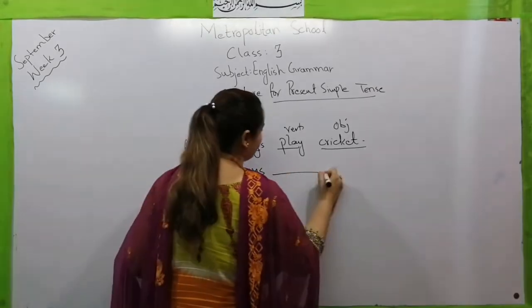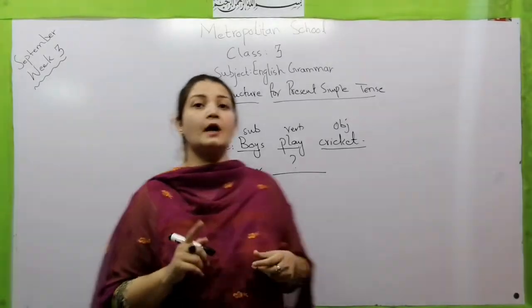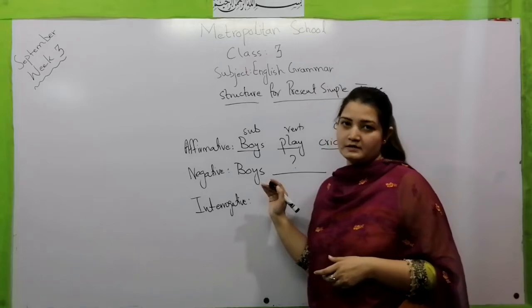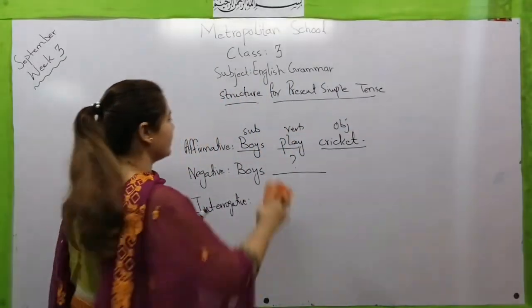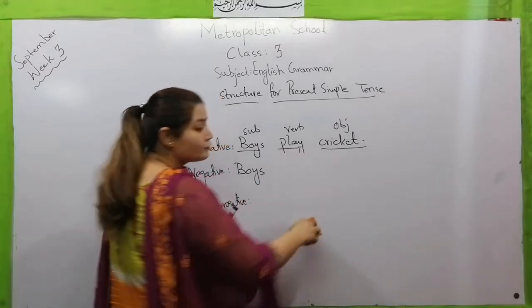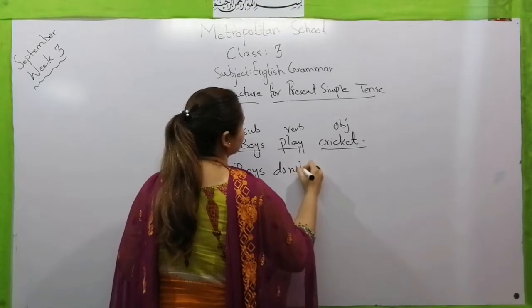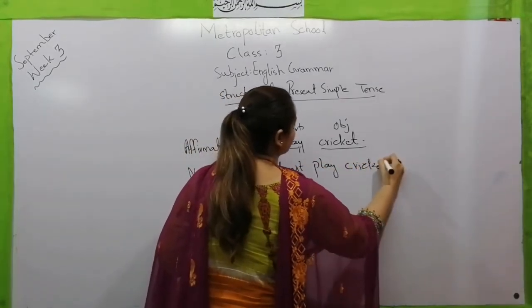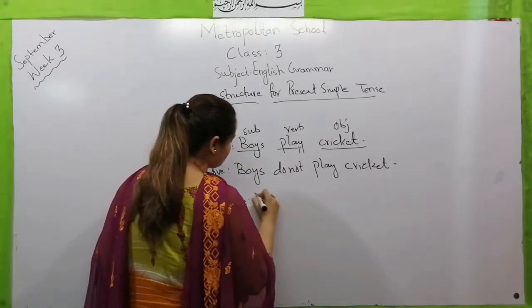Boys. Now tell me, this is a plural noun, boys. So what we are going to use, do or does? I have just told you that whenever we talk about any plural noun, we are going to use do. Boys do not play cricket, and in the interrogative, do comes first.